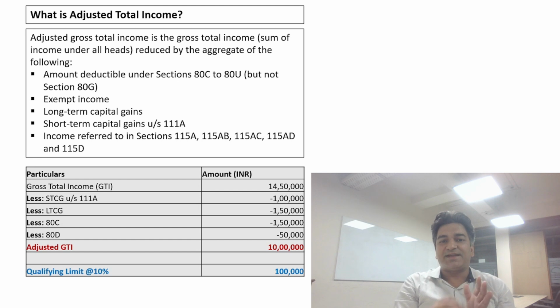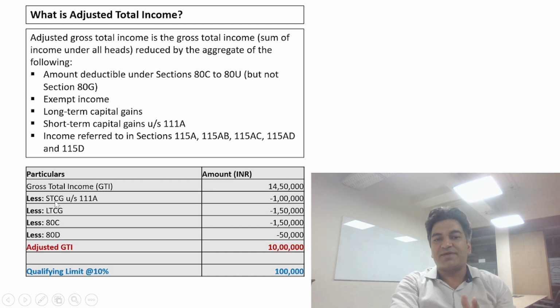Let's now understand this with the help of an example. Let's say the gross total income was 14,50,000 rupees. This will be reduced by the short-term capital gain of 1 lakh rupees. Imagine that there is a LTCG also to the extent of 1.5 lakh rupees. Then there are 80C and 80D deductions of 1.5 lakhs and 50K accordingly.